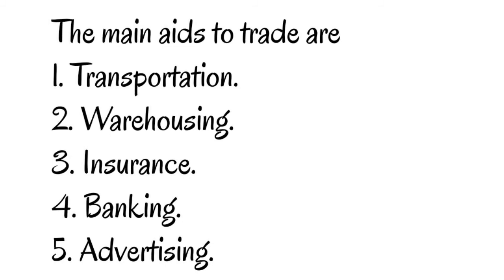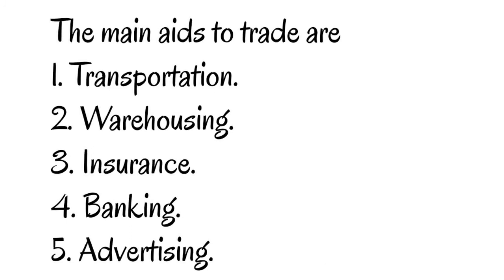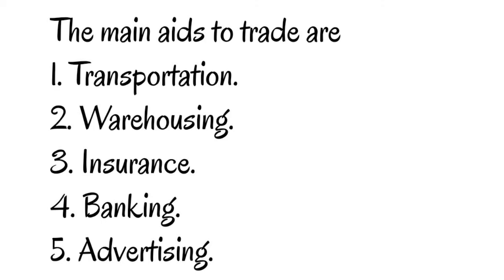Number 2, warehousing. Warehousing provides storage facility to protect the goods from fire, rain, theft, etc. So warehousing is an important part of commerce. It is necessary to protect and store the goods until they are sold. Many products such as wheat, sugar, rice, etc. are produced in a particular season, but they are needed throughout the year. So proper storage arrangement must be made in order to make the goods available throughout the year. Warehousing removes this hindrance of storing goods.